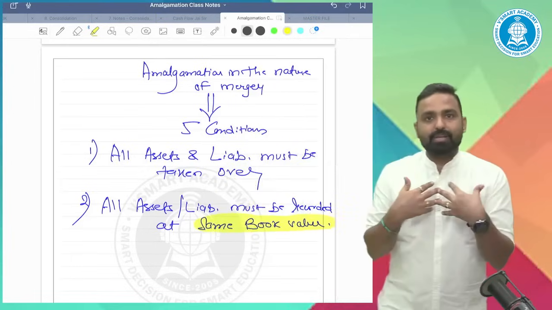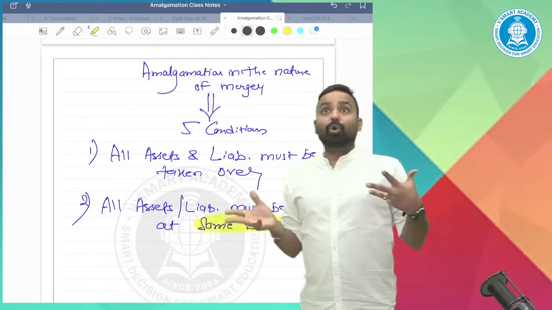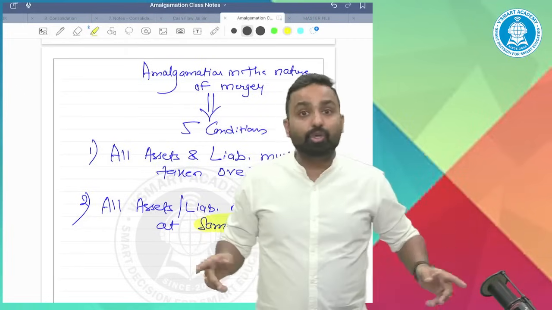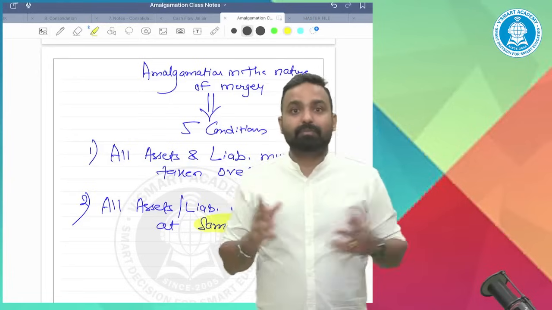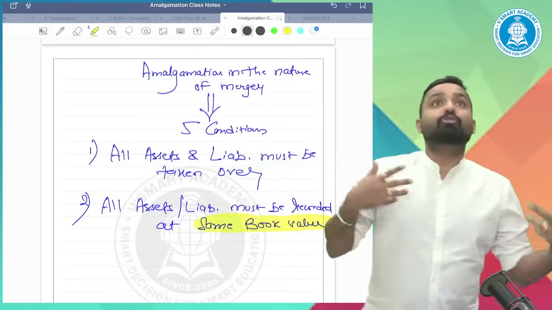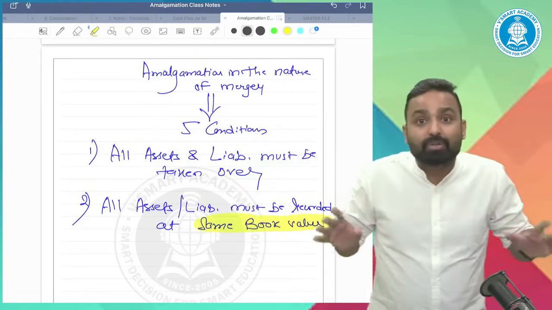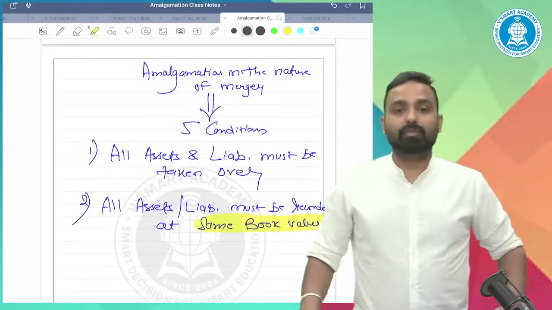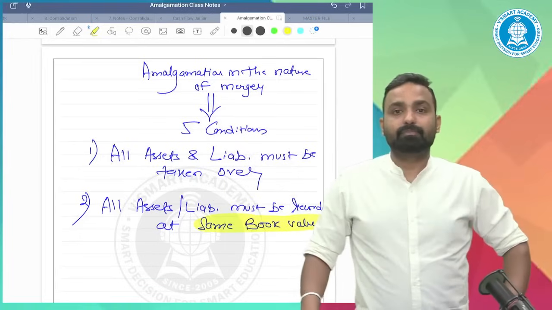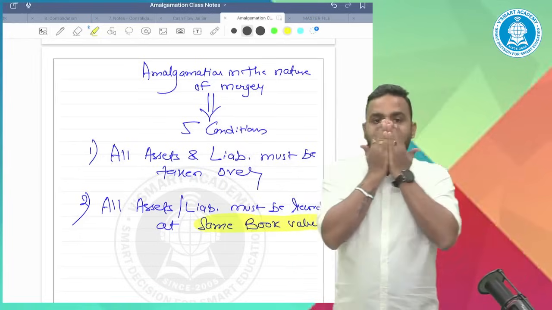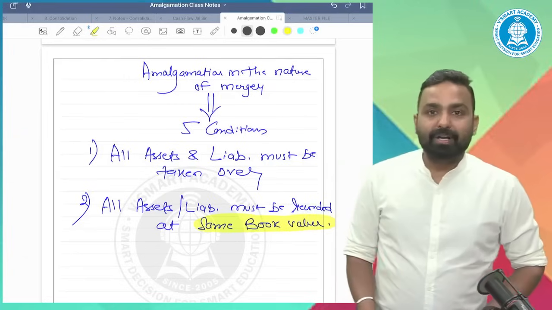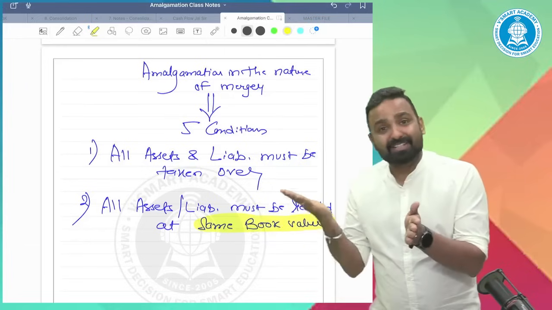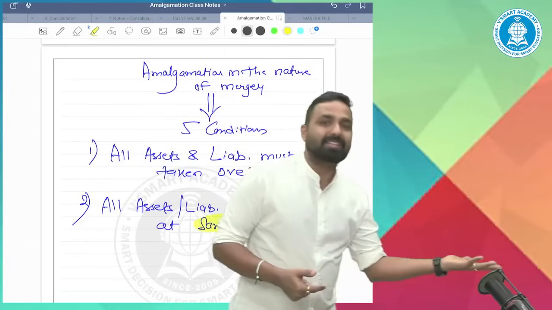Do not link both the points. How? As a student, I could say, oh, the PC is calculated at market value, that means it's a purchase. No, not necessary. Oh, I calculated the PC at book value, that means it's a merger. No, please do not link PC with the accounting. Are you getting my point? Are you getting my point or not? Guys, calculating PC is a different thing, and recording the assets and liabilities is a different thing.